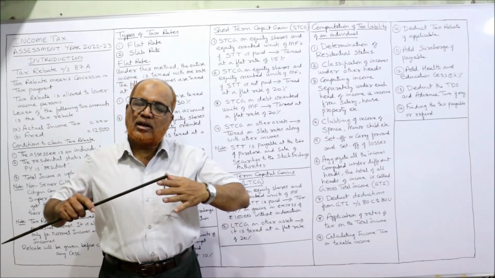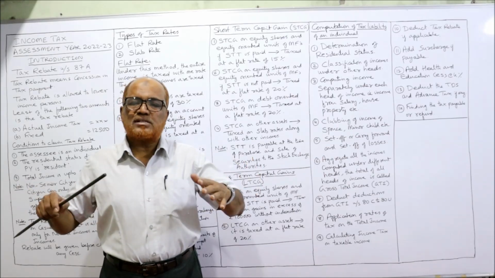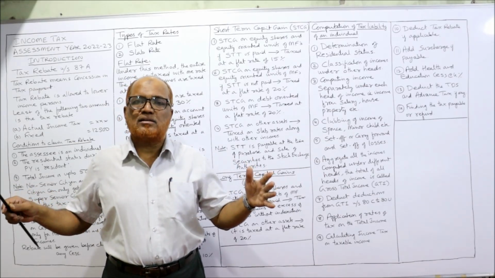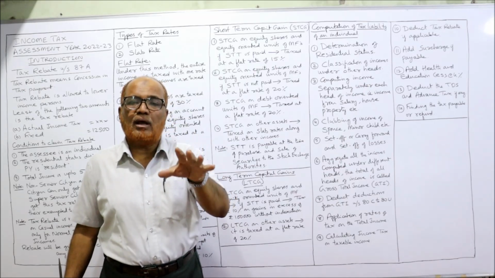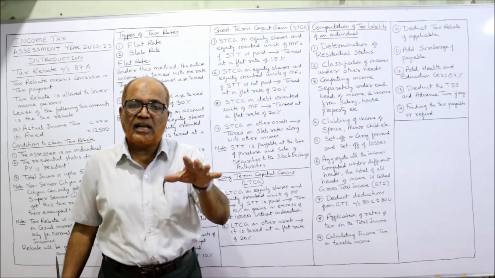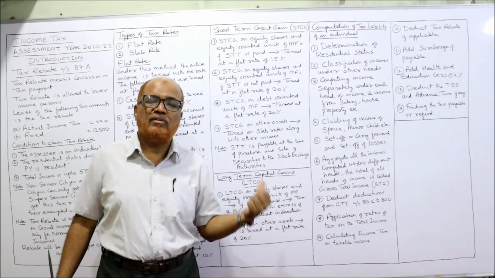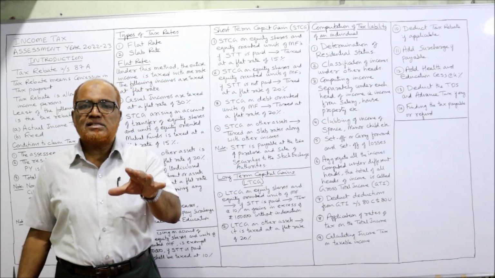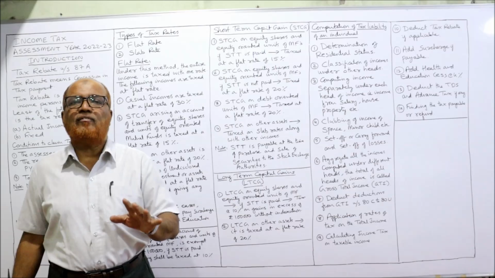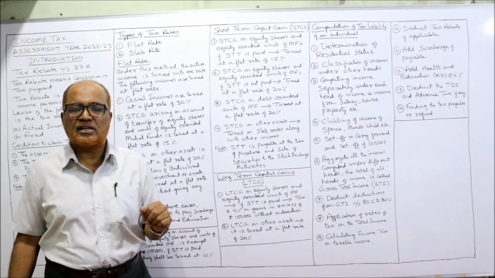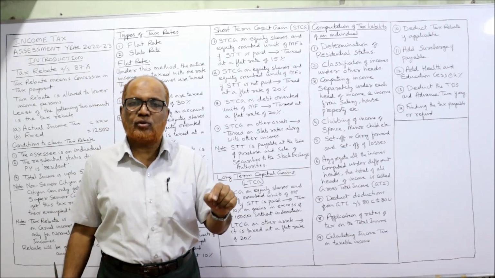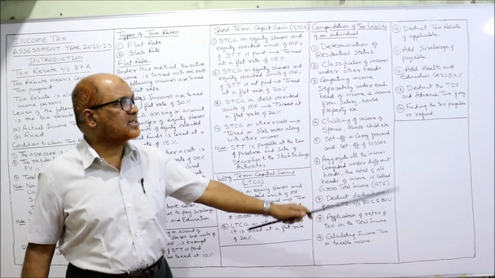A person will not always remain resident. A person may not always remain non-resident. It may change every year depending on the number of days of stay in India during the previous year. How many days he stayed on the land of India during the previous year, that will give you residential status. The first thing, we have to find out the residential status.